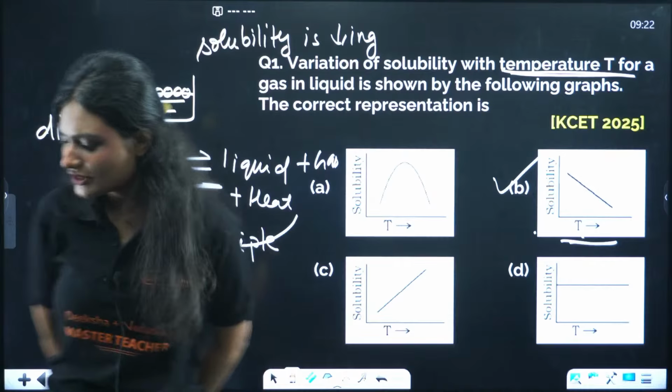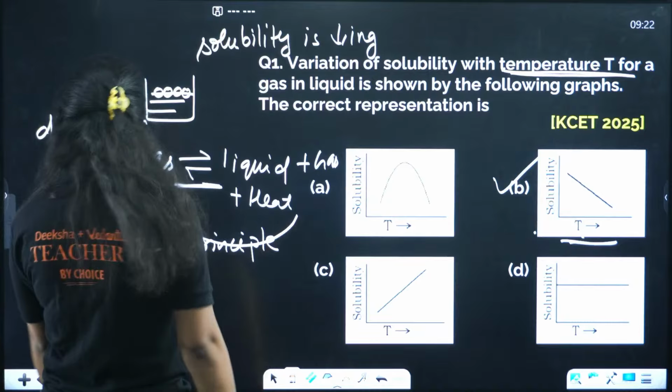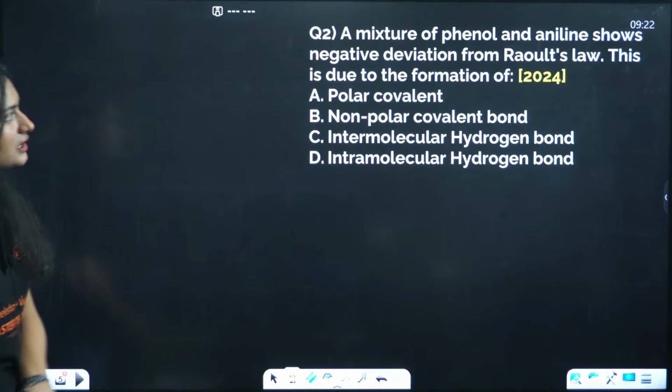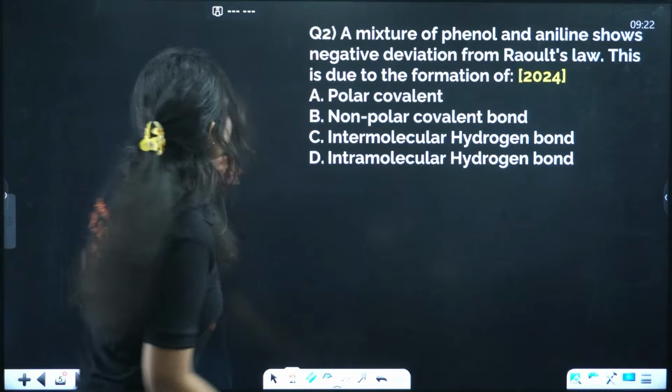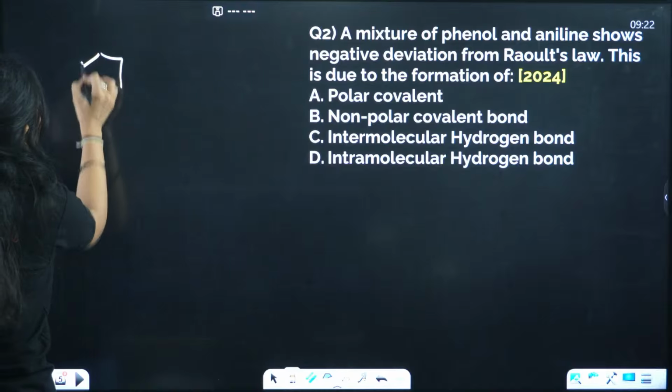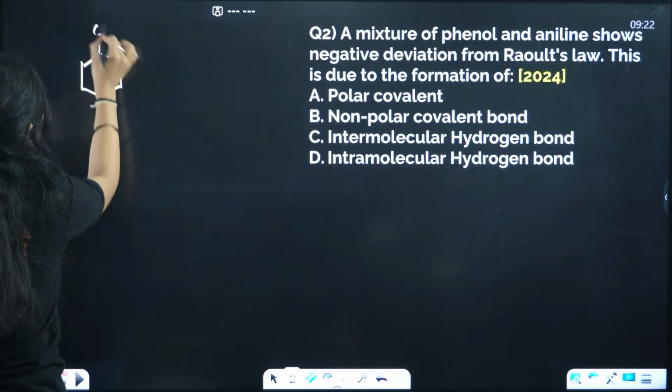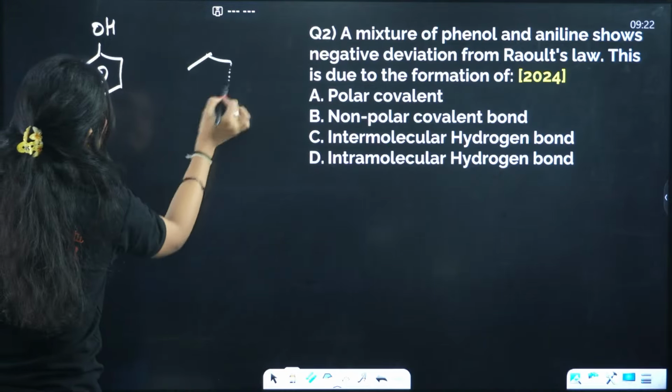Okay, yes, so everyone answering B, it is correct. Next question. A mixture of phenol and aniline, so let me just draw it for you. This is phenol and this is aniline,